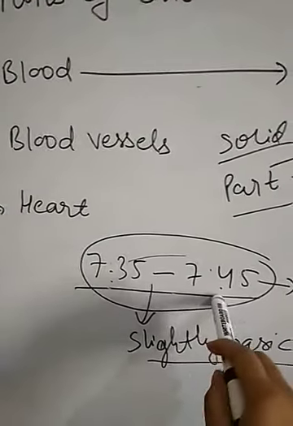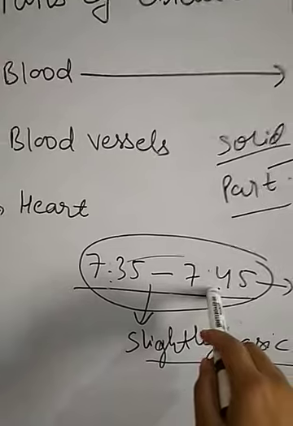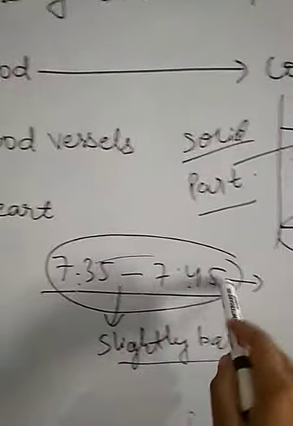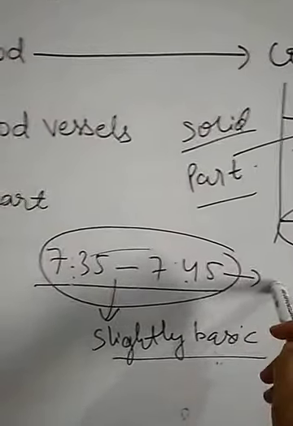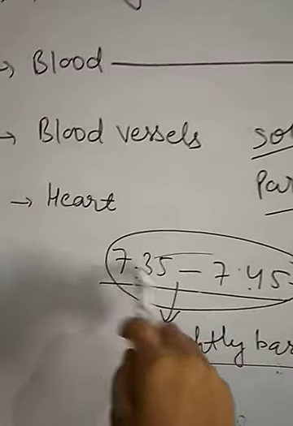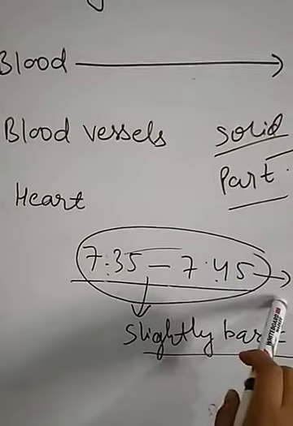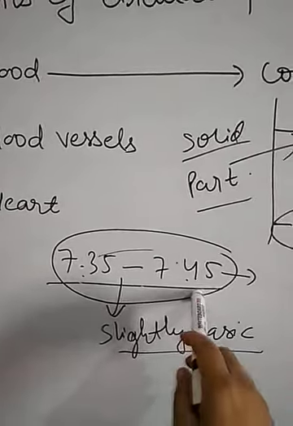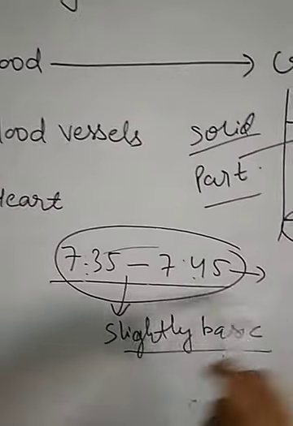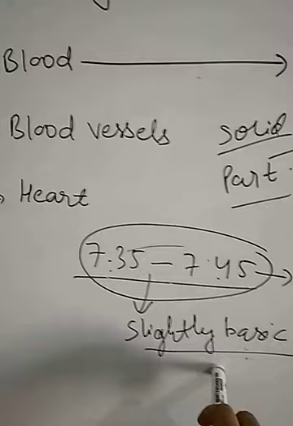Children, if the pH of the blood is more than 7.45, then it becomes too basic, and if it is less than 7.35, then it becomes too acidic. So, it is better to have a pH of 7.35 to 7.45, which is slightly basic in nature.